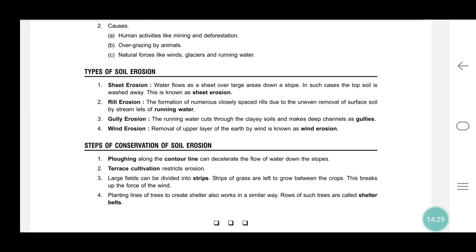Types of soil erosion: sheet erosion, rill erosion, gully erosion, wind erosion.